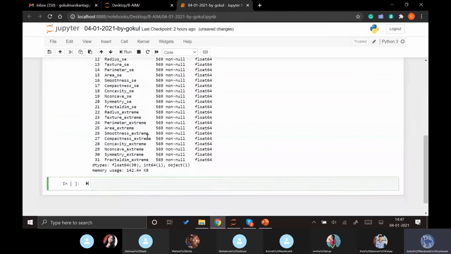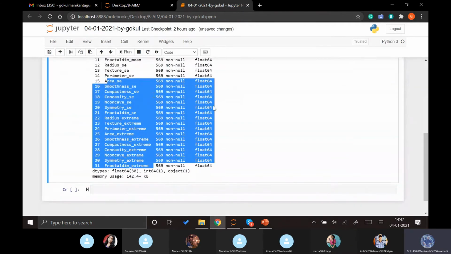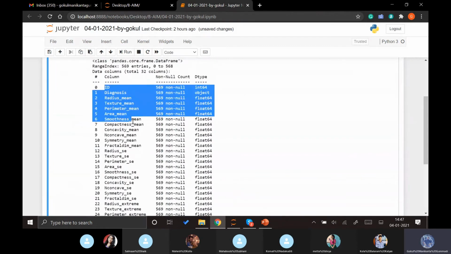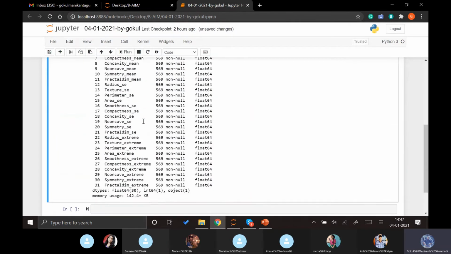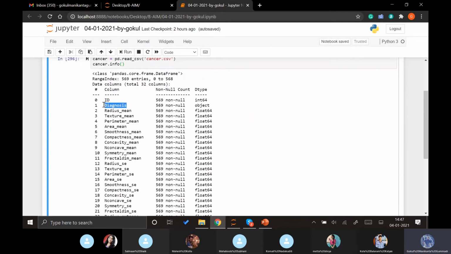We can see here it has almost 31 different columns, 31 different features. But the feature which explains the most is actually the diagnosis. This diagnosis is a categorical variable which explains whether they have cancer or not, or how much, whether it is mild cancer or severe cancer. But we are not interested in this because this is the dependent variable here. We want to reduce the number of independent variables.